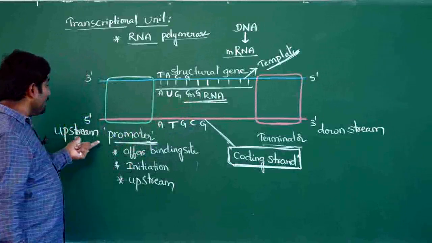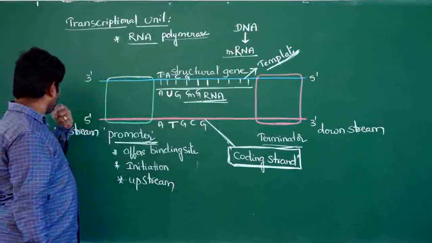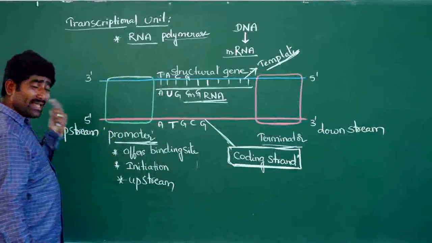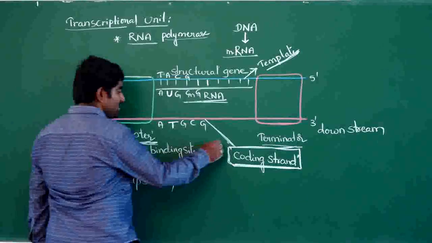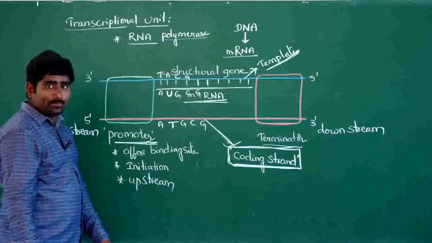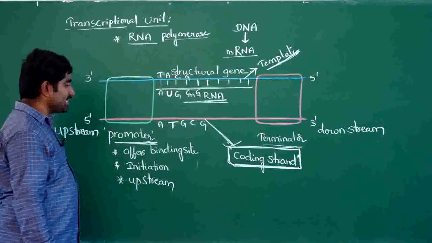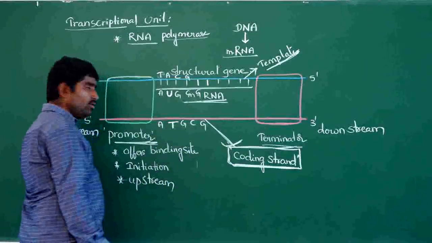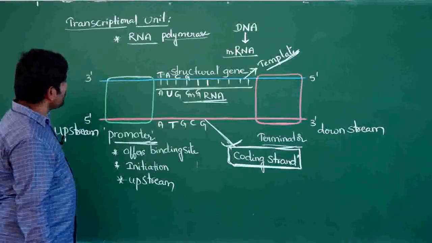So we can say that the promoter and terminator both are present, and the locations of the terminator and promoter are expressed on the basis of the coding strand only. This is about the structural gene.